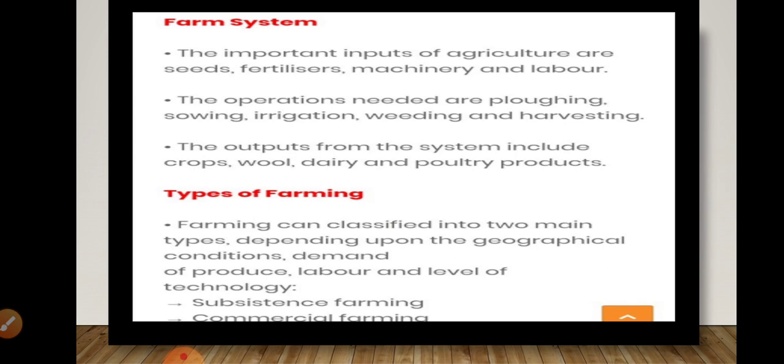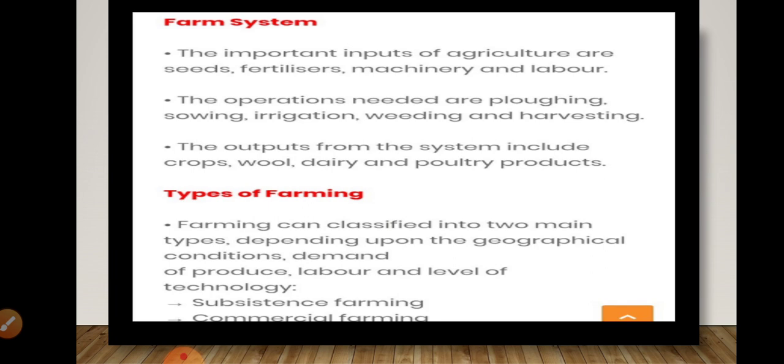Okay, so here, children, another important term is types of farming. Farming can be classified into two important types. These two types are totally dependent upon the geographical conditions and the demand for the produce. So geographical condition means the weather and climate, and what kind of locality it is. Is it suitable for agricultural purposes? These many things we also have to understand, children. And here, the demand of the people.